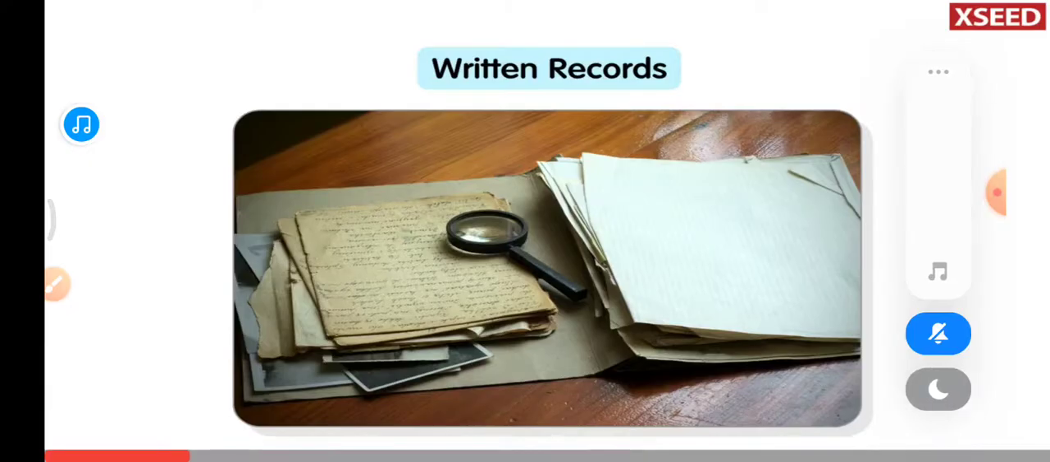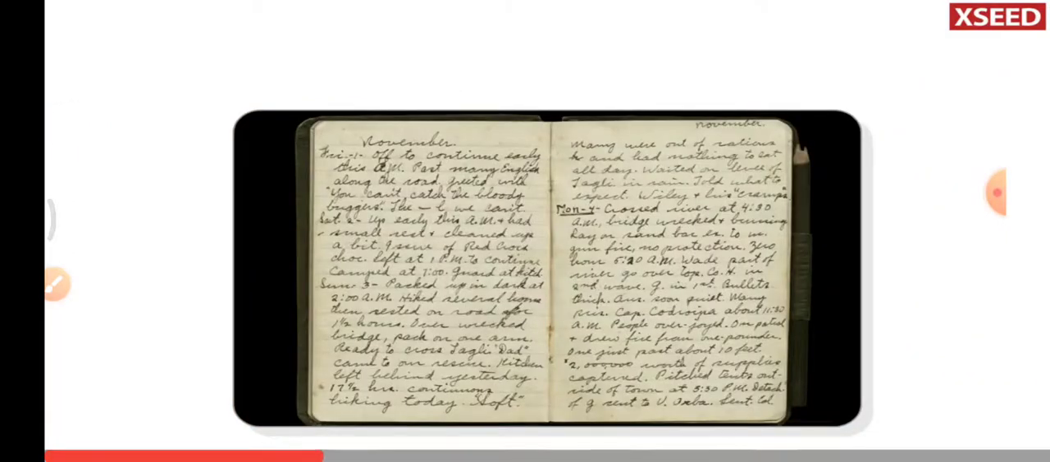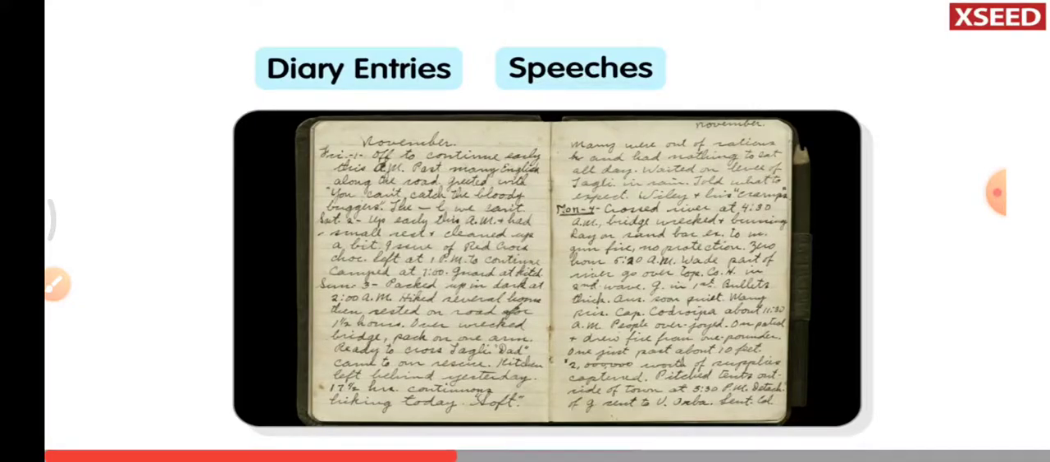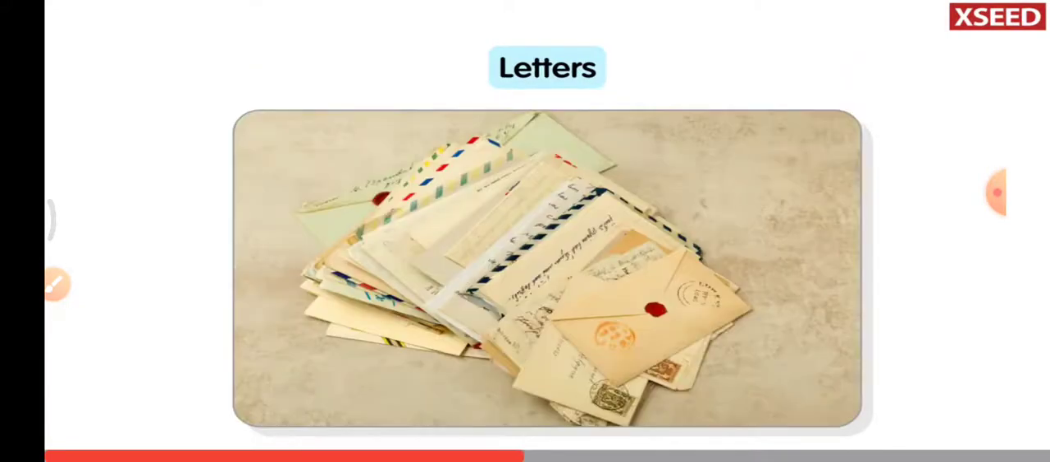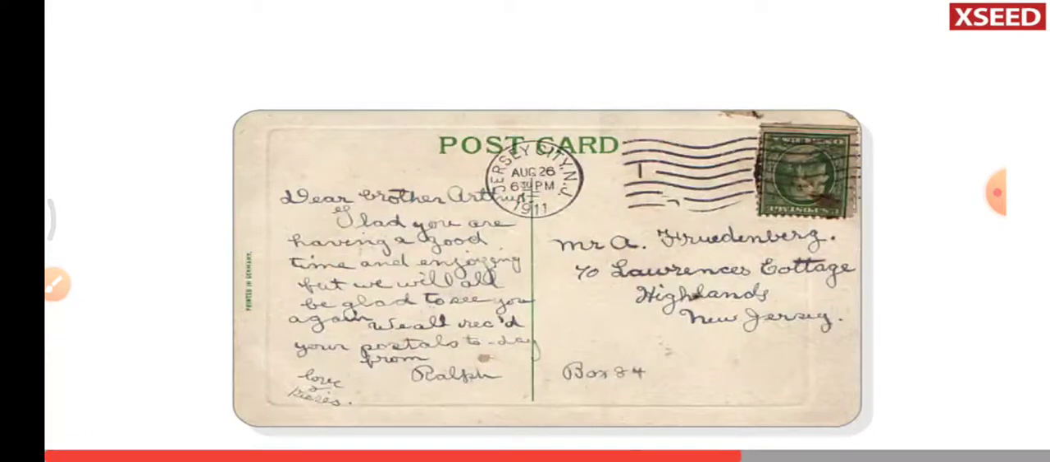Written information about the past. They include diary entries, speeches in writing, reports, and also handwritten letters. Letters and diary entries give us correct information because people write about themselves.